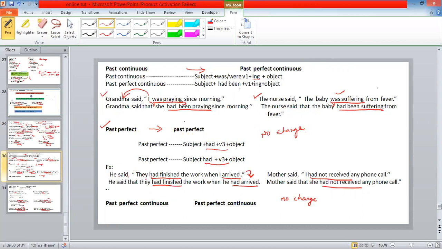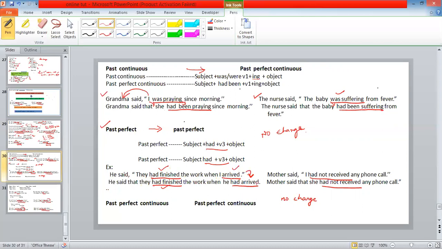He said, they had finished the work when I arrived. Can you tell me the changes over here? He said that they had finished. No changes because this is past perfect. Here also past perfect. There is no change. They had finished the work. They had finished the work when I arrived.